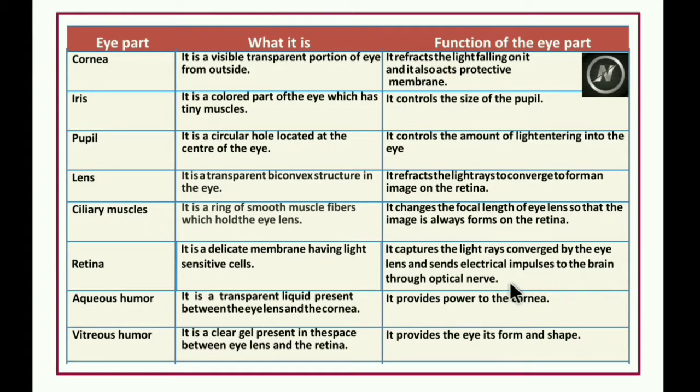Aqueous humor. It is a transparent liquid present between the eye lens and the cornea. It provides power to the cornea. Vitreous humor. It is a clear gel present in the space between the eye lens and the retina. It provides the eye its form and shape.